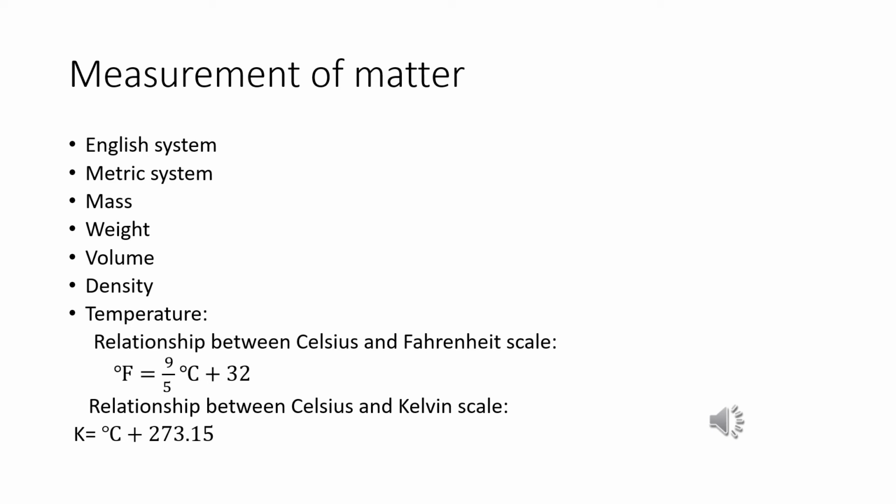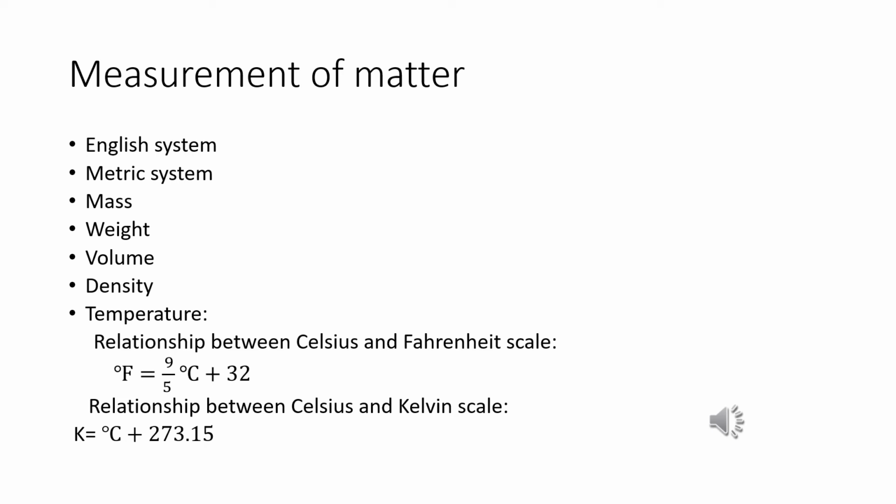The 7 basic quantities are length, mass, time, electric current, thermodynamic temperature, amount of substance and luminous intensity. Their units are: the unit of length is meter, the unit of mass is kilogram, time is second, electric current is ampere, thermodynamic temperature is Kelvin, amount of substance is mole, and luminous intensity is candela.